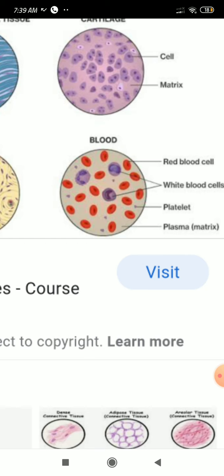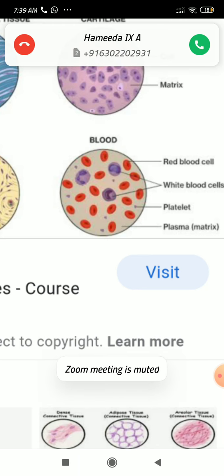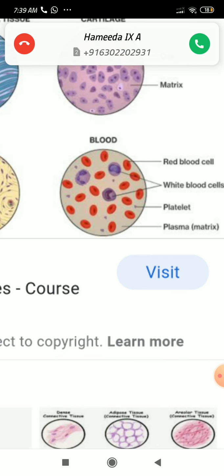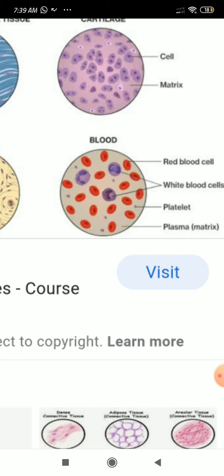One more very important point from the exam point of view: mammalian red blood cells are anucleated. Anucleated means they won't have the nucleus. Mammalian RBC are anucleated. They won't have the nucleus.